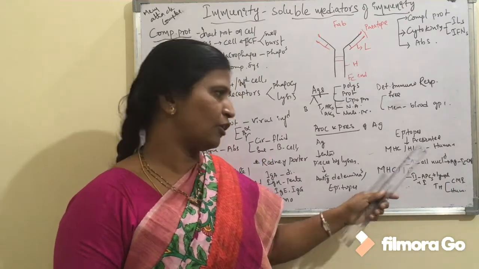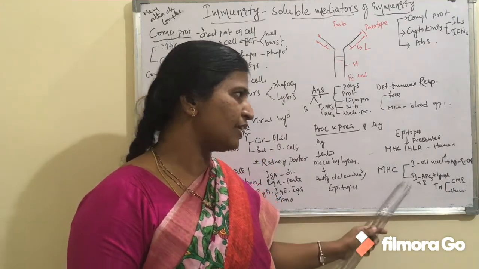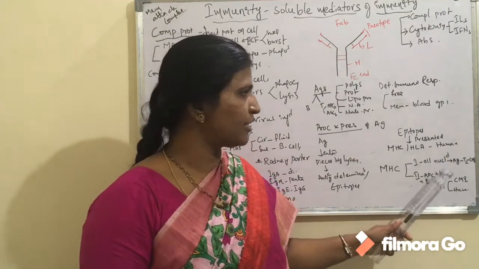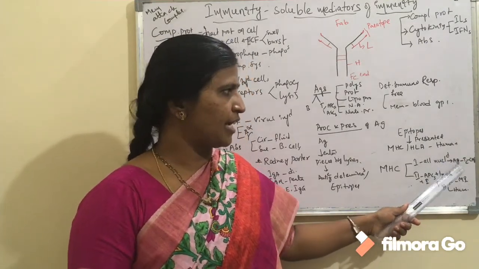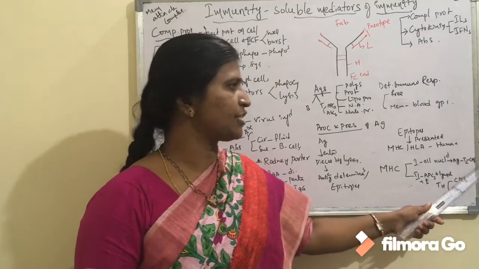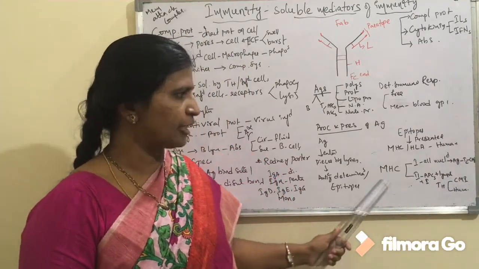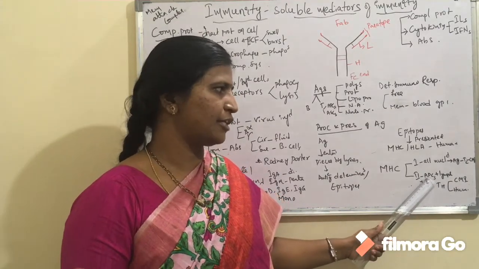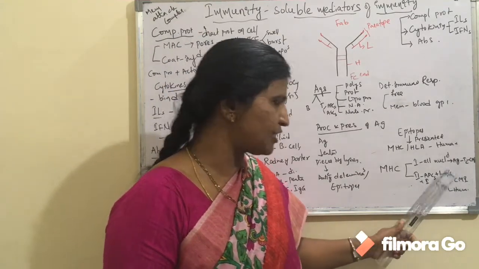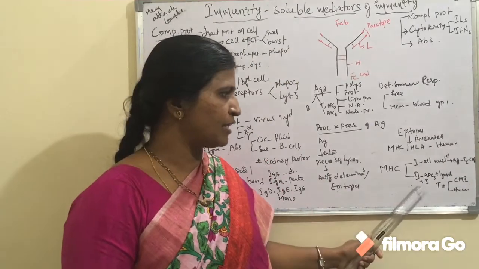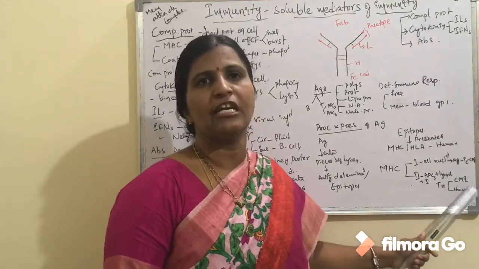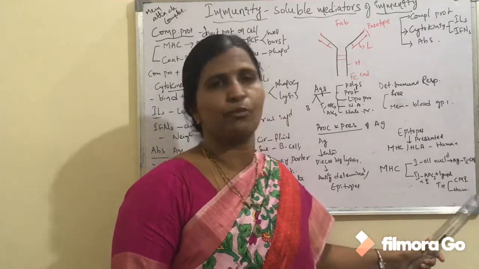Coming to MHC molecules, these are of two types, class 1 and class 2. Class 1 molecules are present in all nucleated cells, and these present the antigen to cytotoxic T cells which is helpful in cell mediated immunity. And coming to class 2 MHC, these are present on all APCs, antigen presenting cells, as well as lymphocytes, apart from class 1 MHCs, and these present the antigen to T helper cells which help in cell mediated immunity as well as humoral immunity.